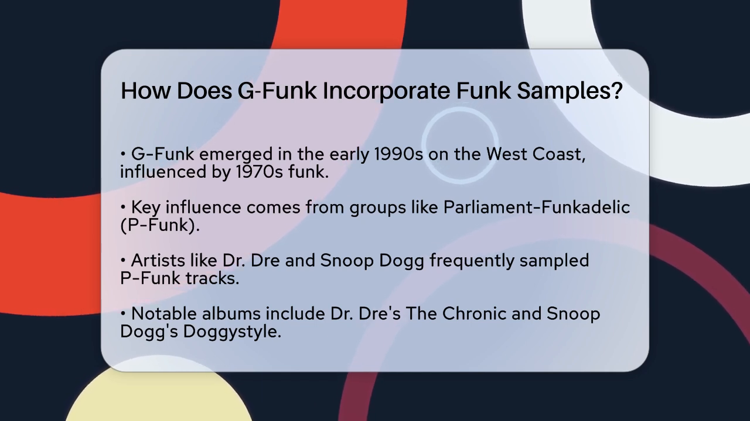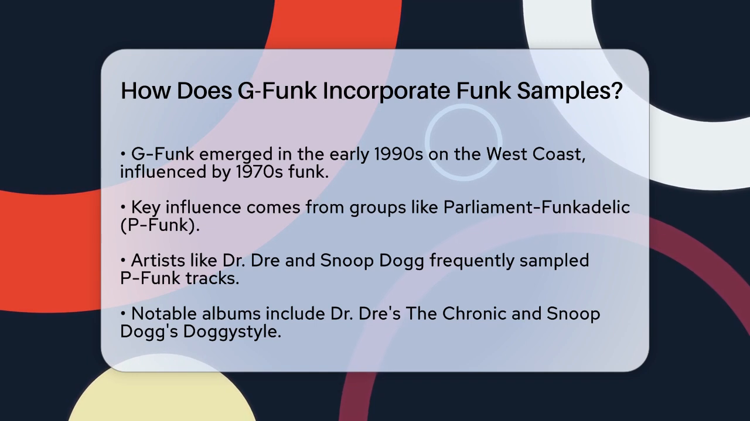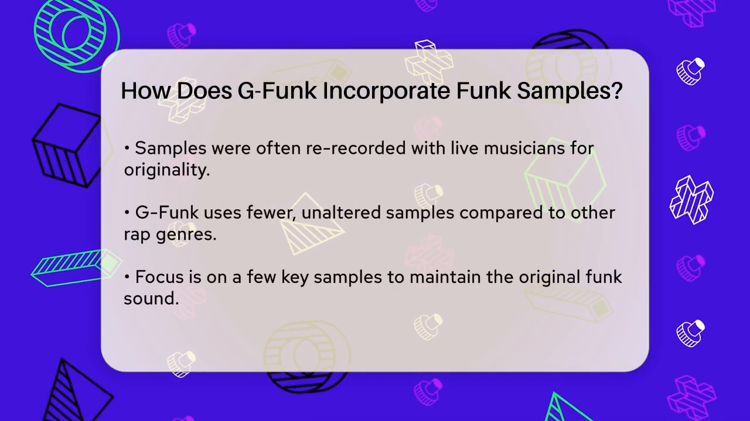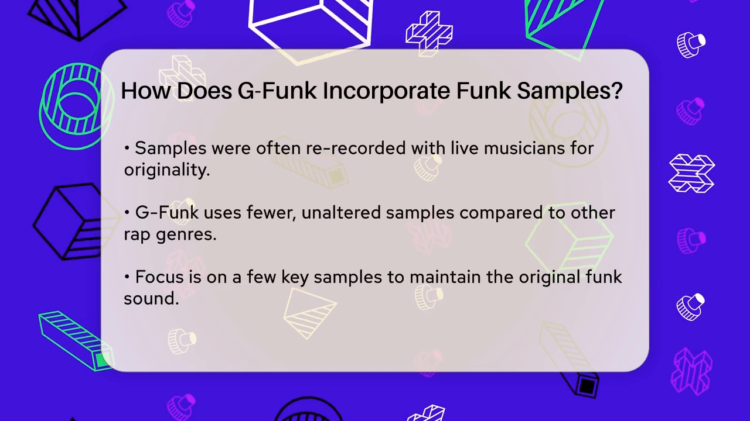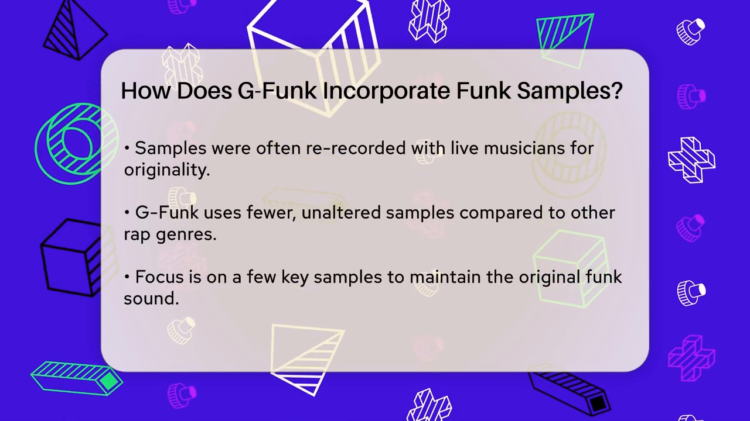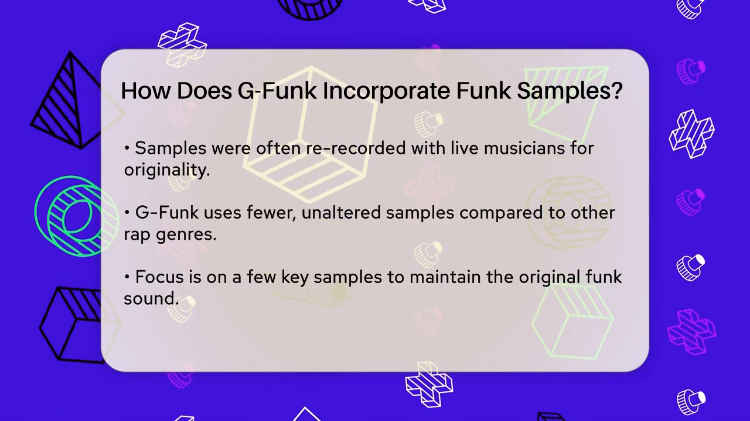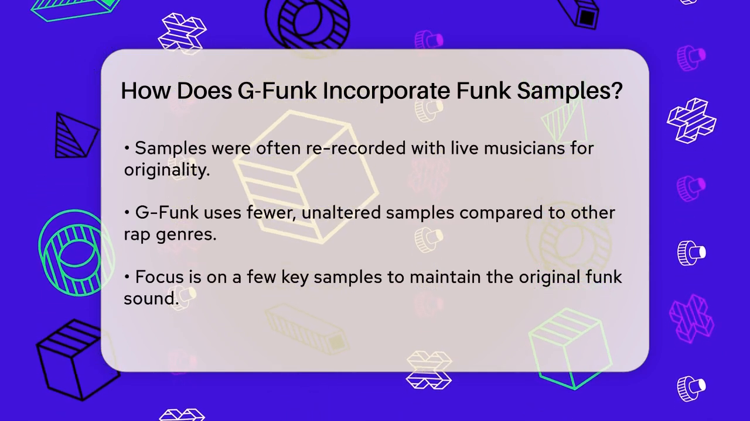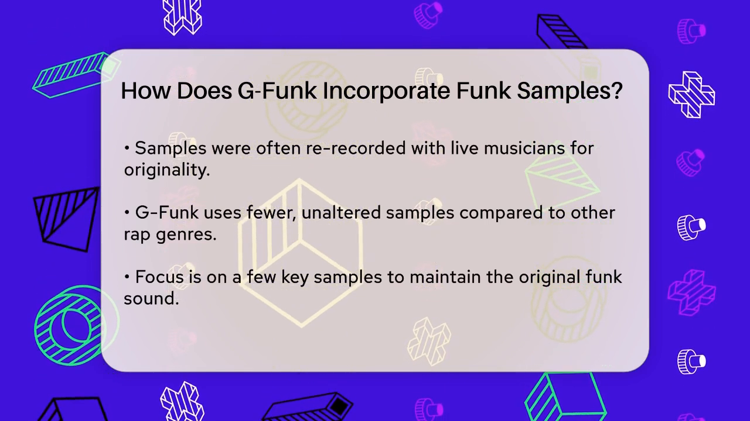For instance, artists like Dr. Dre and Snoop Dogg often use samples from P-Funk songs in their albums. Dr. Dre's album The Chronic and Snoop Dogg's Doggy Style are prime examples of this. These samples were not just copied and pasted. They were often re-recorded with live musicians to give the tracks a fresh, original sound. This approach allowed artists to create music that was both nostalgic and new.